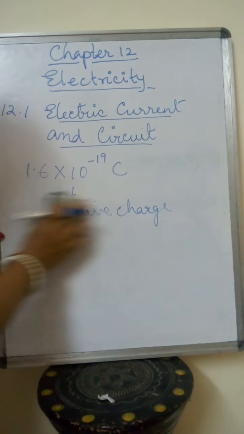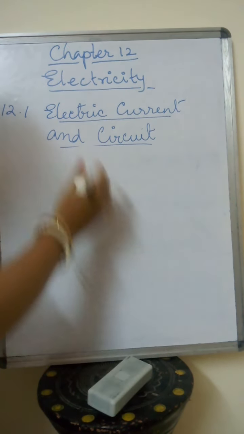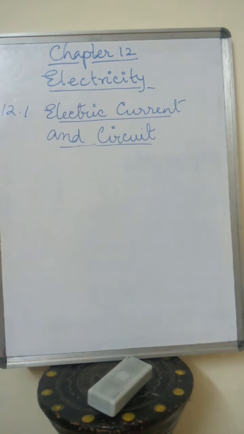We have learned about electric current. Electric current is the orderly flow of electrons through a circuit. Now how do we calculate electric current?